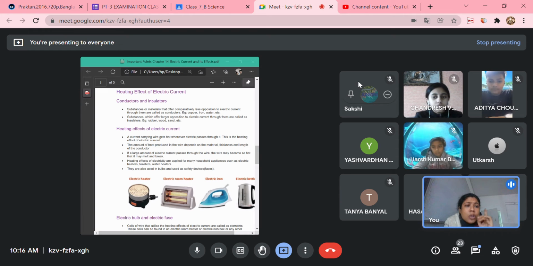So it depends on the material. The more the resistance of a material, the more heat will be produced. The less the resistance of the material, the less heat will be produced. So if you want to glow a substance or a conductor, what should it have? The substance should have a high melting point and high resistance. That is why it will start to heat up and then glow, like the bulb.